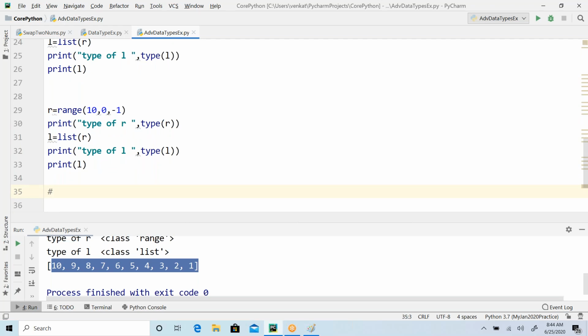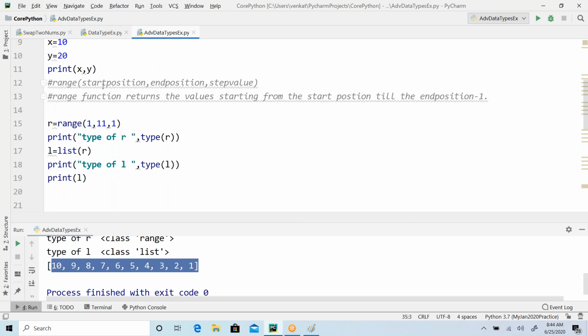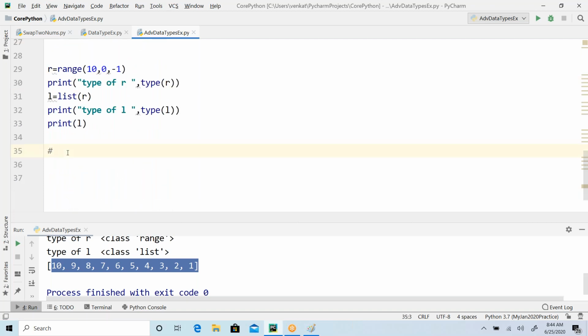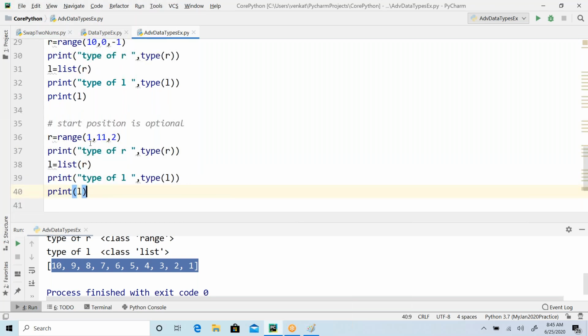And apart from that, if you look at the parameters, start position, end position and step value, out of these 3, the start position is optional, meaning that I don't have to specify my start position.